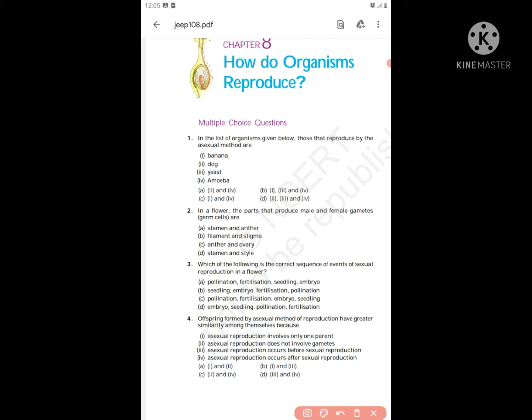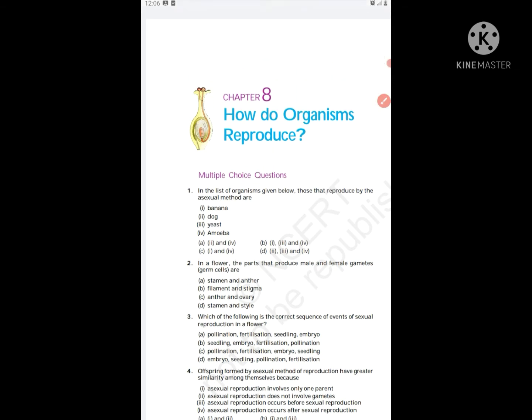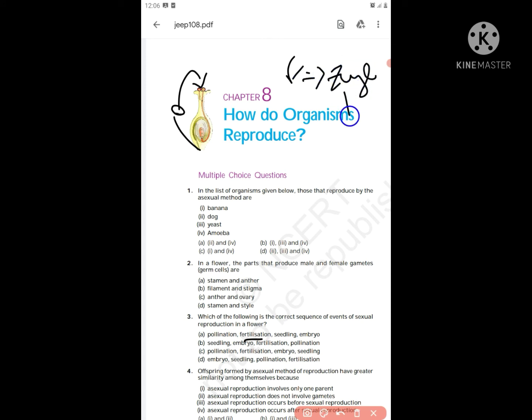Which of the following is the correct sequence of events of sexual reproduction in flowers? That's what we discussed. First, what happens? A pollen grain will come and stick onto the stigma. Once again, the pollen grain from the anther will come and stick onto the stigma. That is called pollination. After pollination, the fusion of male and female gamete happens. That is called fertilization. And next, when fertilization is happening, zygote will form. After zygote, embryo.